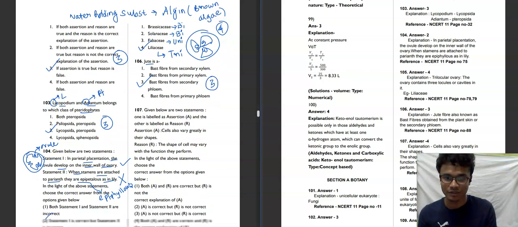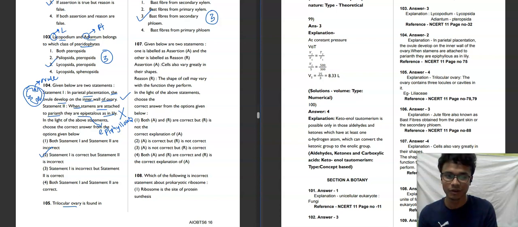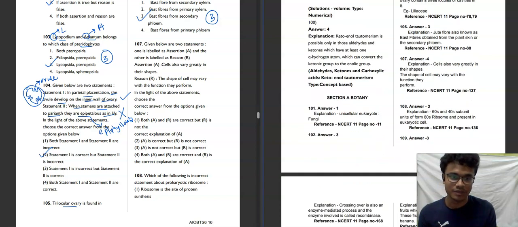Now moving towards the next question. Given below are two statements, one labelled assertion and the other reason. The assertion is given: cells also vary greatly in their shapes, and the reason is given: the shape of a cell may vary with the functions they perform. So if we put "because" here, you can see that now we can read the statements.